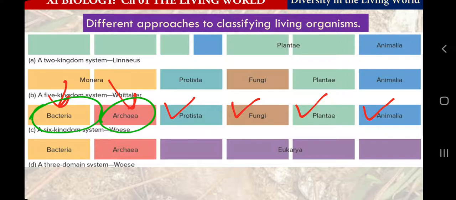But why I am mentioning it here is this, that after having more understanding, scientists concluded that bacteria and archaebacteria are so different that the fungi and animals are not. It means if you witness fungi in your tiffin box or in your food items or spoiled bread or spoiled fruit in your refrigerator, that fungi and you are not so different, but bacteria and archaebacteria are different. So they were placed in different domains. What is a domain?